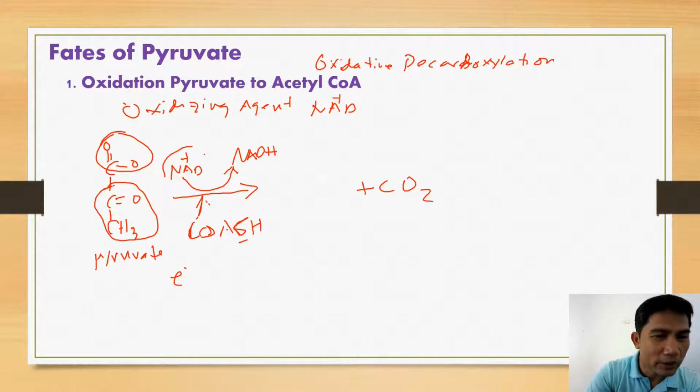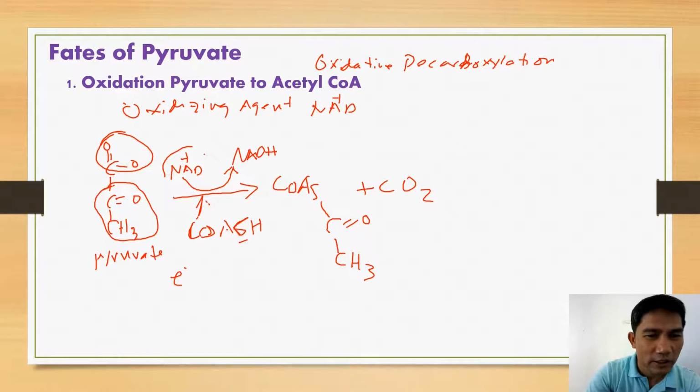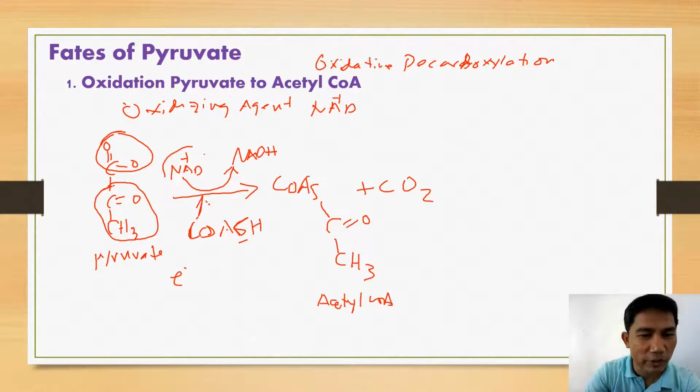So if I have here the CoA, here in the coenzyme A, that's where we are going to connect the acetyl group. Okay, so this is now the acetyl group that is attached to our coenzyme A. So this is basically our acetyl coenzyme A, or simply acetyl CoA. So here the general products are NADH, carbon dioxide, and of course our acetyl CoA.